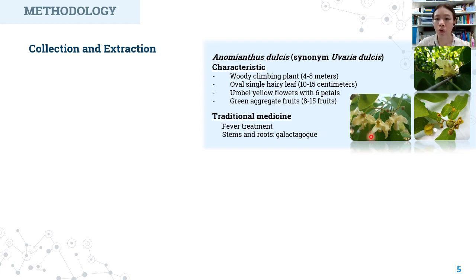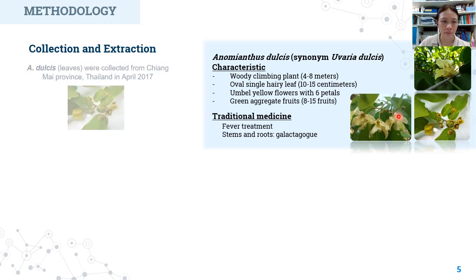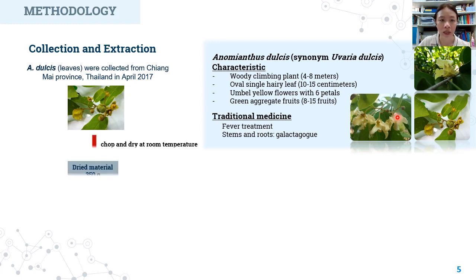So, in my research, I would like to investigate the chemical constituents and bioactivities, such as anti-malarial activities and cytotoxicity against the oral cavity cancer cell line or KB cell, from the leaves of Annona dulcis. Annona dulcis is a woody climbing plant. It has oval single leaves. The flowers are umbrella-shaped with yellow color, as shown in this picture, and it produces green aggregate fruits. In traditional medicine, it was used as a fever treatment and galactagogue in Thailand.